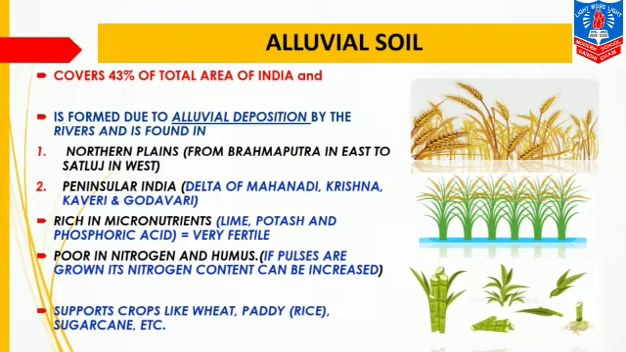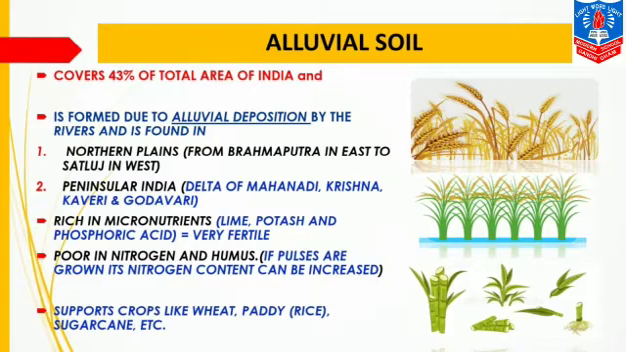It covers 43% of total area of India and is formed due to alluvial deposition by the rivers and is found in northern plains, that is from Brahmaputra in the east to Satluj in the west. This alluvial soil is found normally in northern plains. Second, it is found in Peninsular India, that is delta formed due to Mahanadi, Krishna, Kaveri, and Godavari.